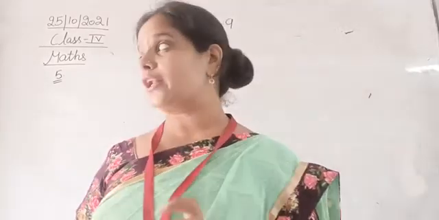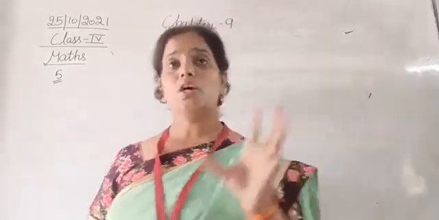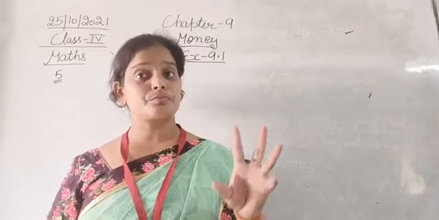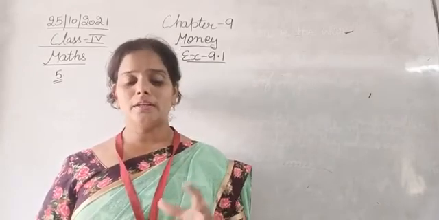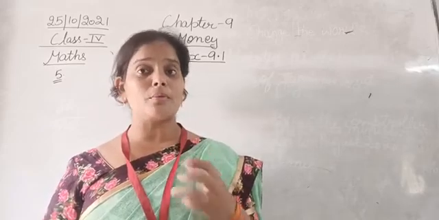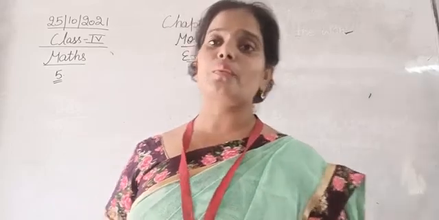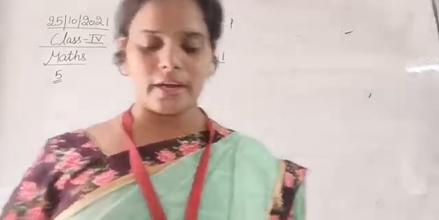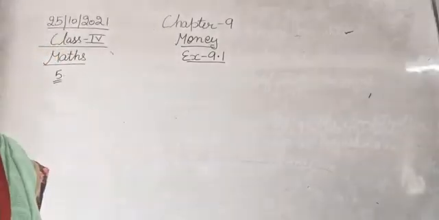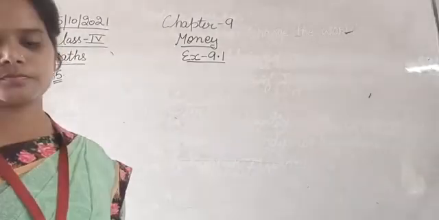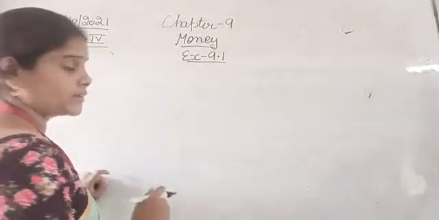So before finding out what those 5 notes are, first of all we have to find out how much money the shopkeeper returned to her. So first of all we need to calculate that. So let's write down the statement that is already given.